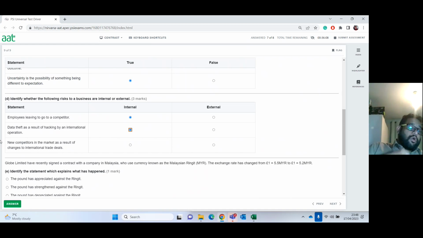How about the last one? New competitors in the market as a result of change to the international trade deals. It's nothing internal about it because they're people from outside. So the outside people will be an external risk.